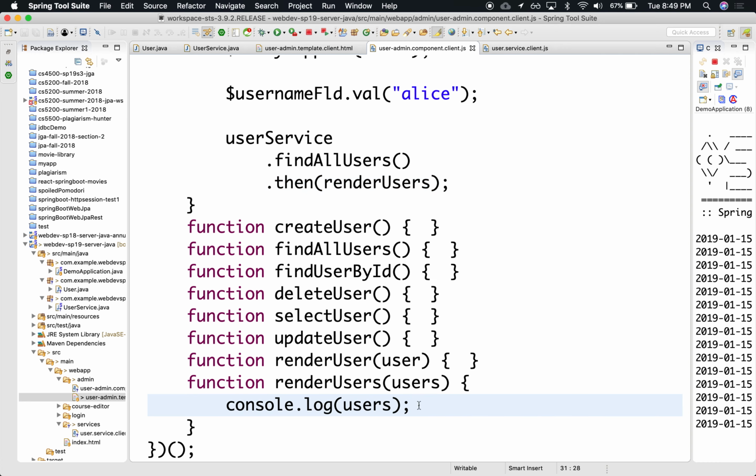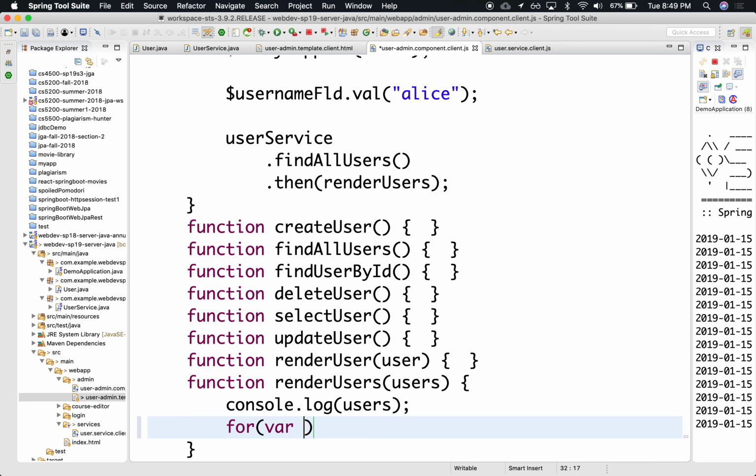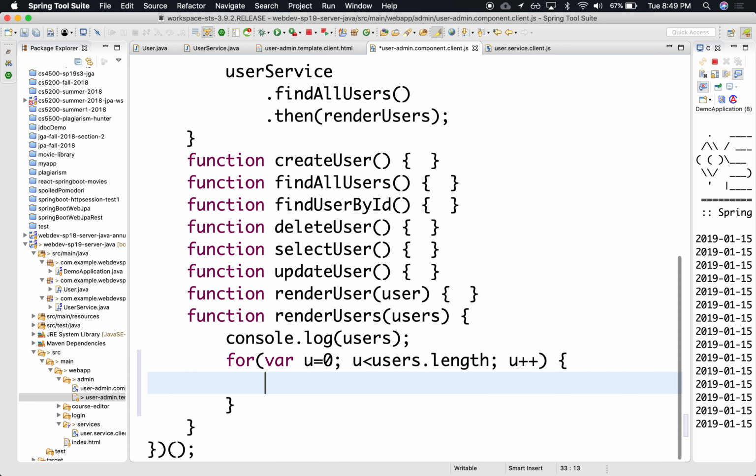All right. So now what do we do? Now we need to iterate over these, right? So we can say for (var u = 0; u < users.length; u++). We could use a map, I guess.